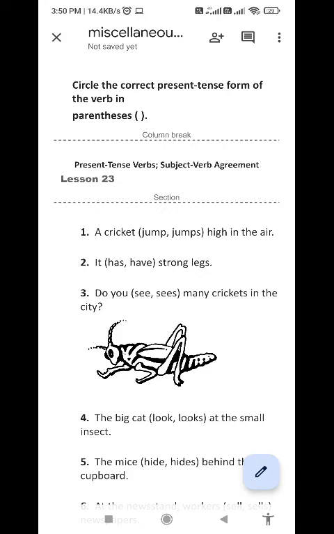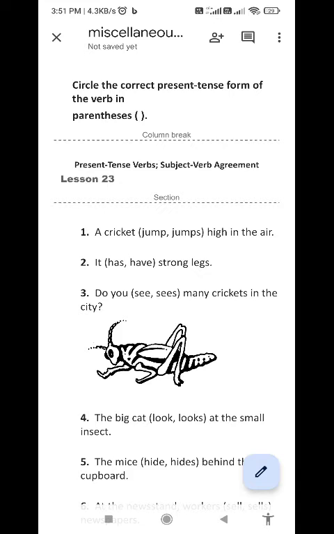A cricket jump or jumps high in the air. First of all, it is instructed that we have to choose the present form. So both jump and jumps are present, but which one to choose? Remember that if the subject is third person singular number, then the verb will take s or es with it. So a cricket is singular number, so we have to choose a singular verb. Singular verb means jumps. Jumps high in the air.